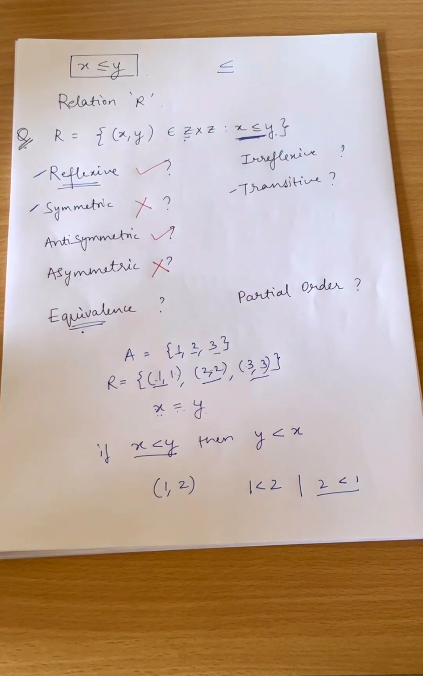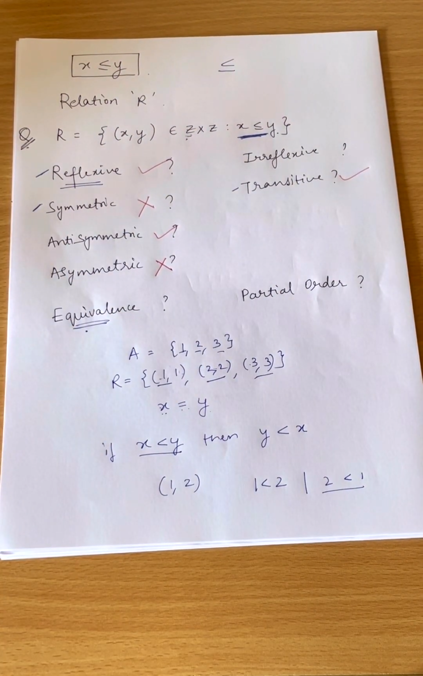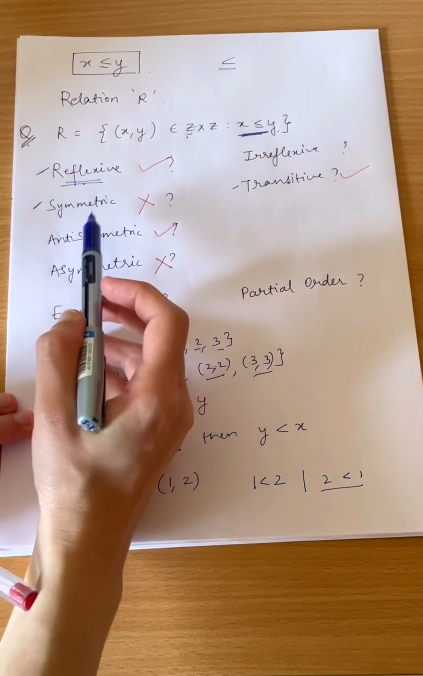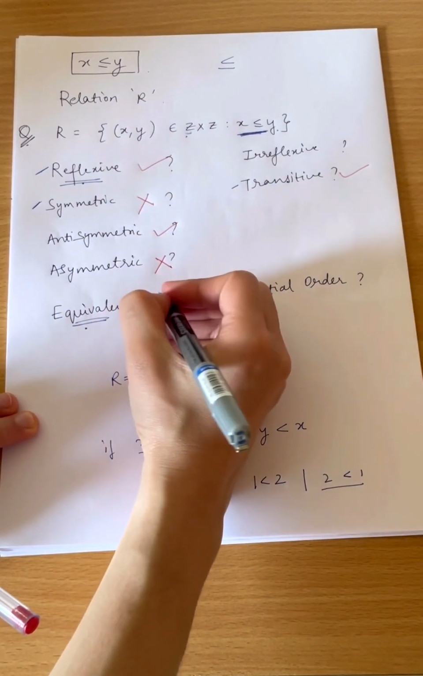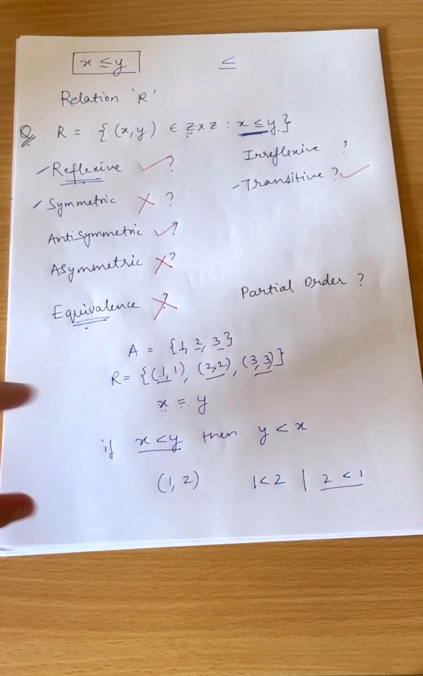It holds the transitive property. So after that we can answer, is it an equivalence relation? Equivalence relation says it should be reflexive, symmetric, and transitive. It is not symmetric. So we can say here, if it is not symmetric, then it is definitely not an equivalence relation.